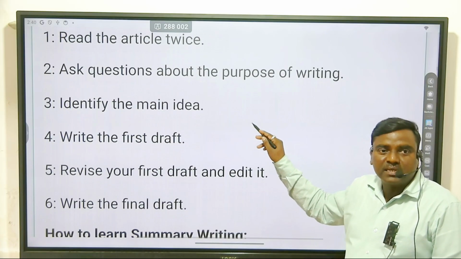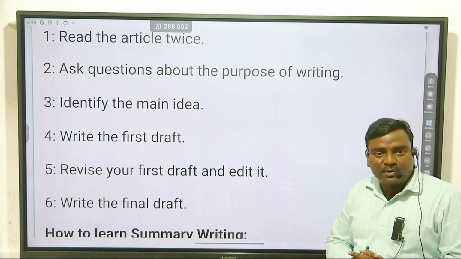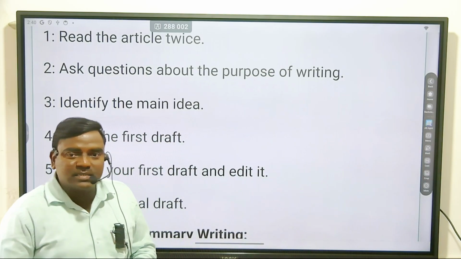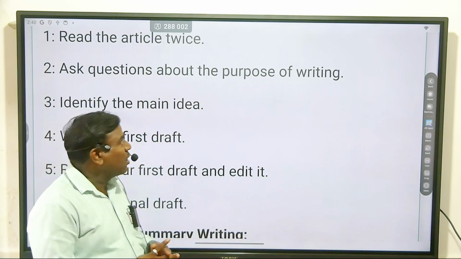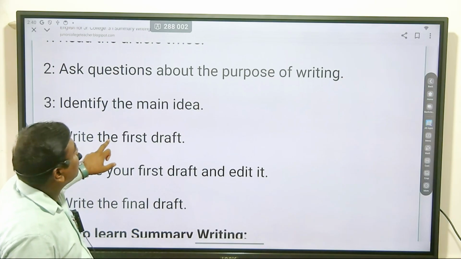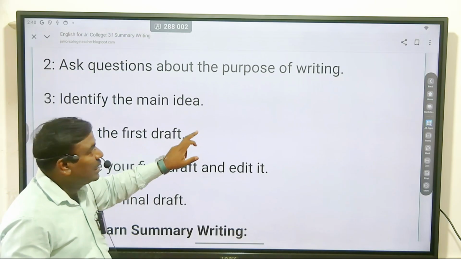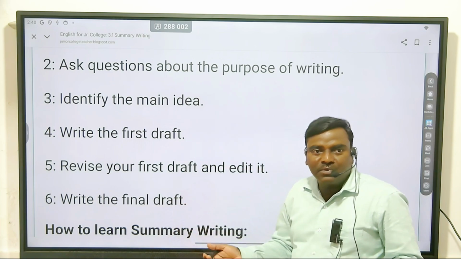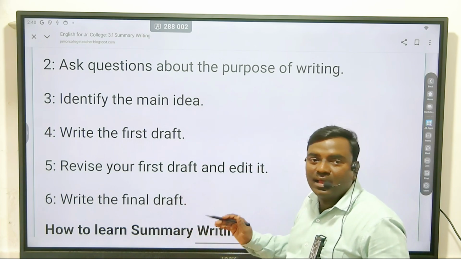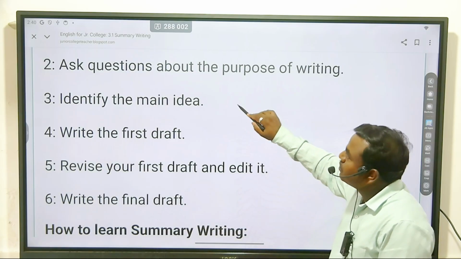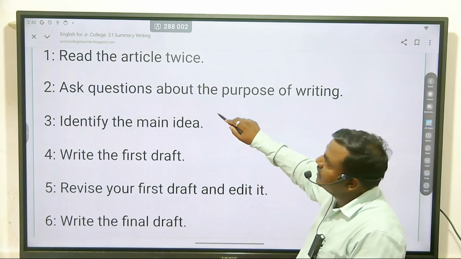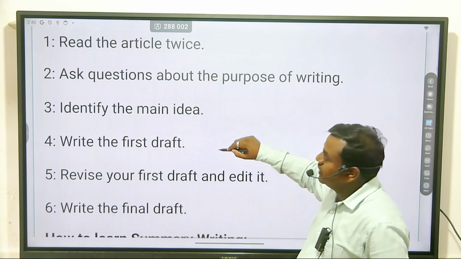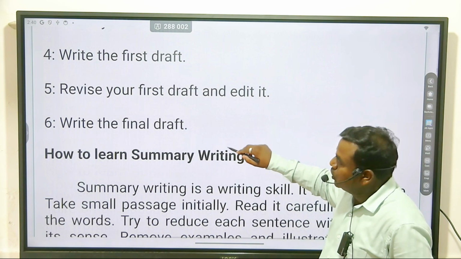The fifth point is revise your first draft and edit it. And the sixth point is write the final draft. So this is your rough draft, and after that you should write your final answer. Before writing the answer of summary writing, you have to follow such things. Okay, it will definitely be beneficial to you.